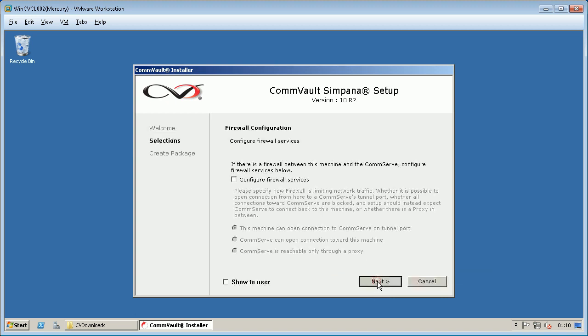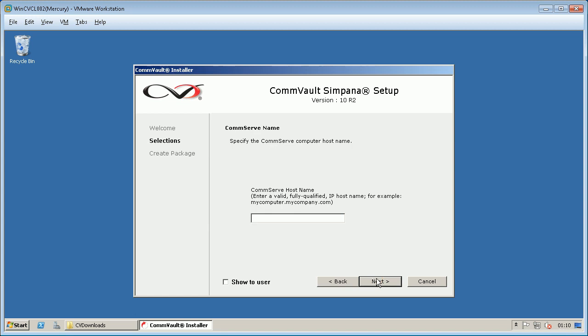Once done, click Next. If this computer and the COM serve is separated by a firewall, click Configure Firewall Services, and if firewall configuration is not required, click Next. The COM serve name can be specified later. If you do not specify the COM serve name in this step, and if you choose not to display this step during the package installation, then you will need to register a client using the COMSEL console or through the command line. For this video, let's specify the COM serve name and click Next.